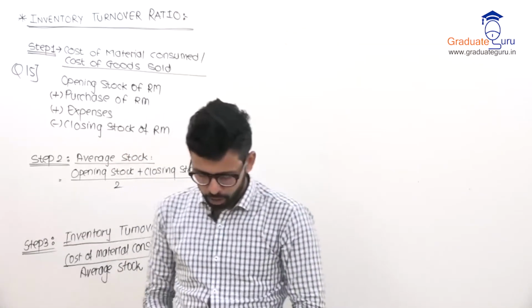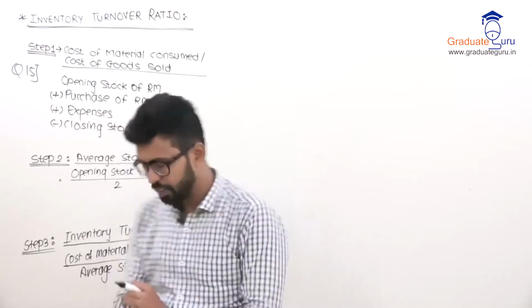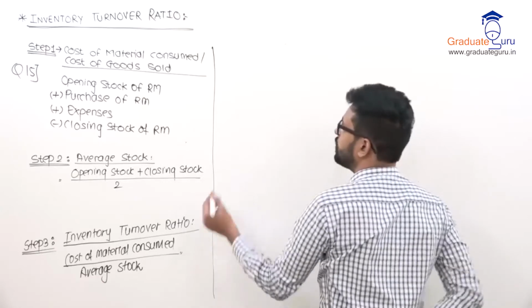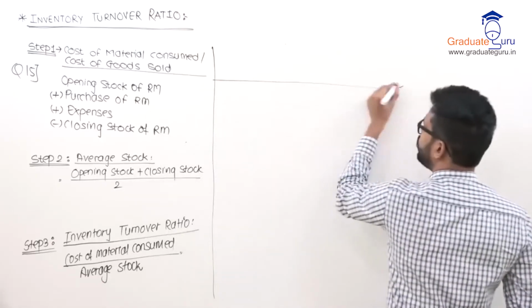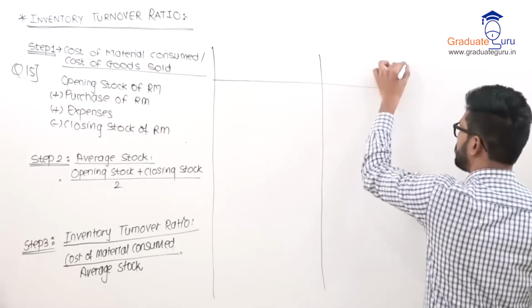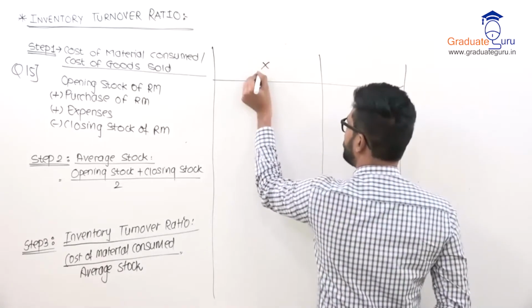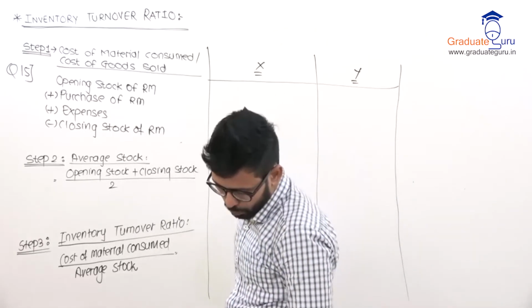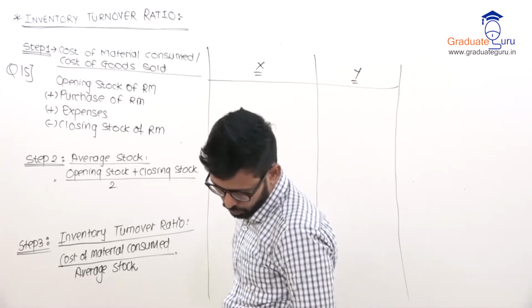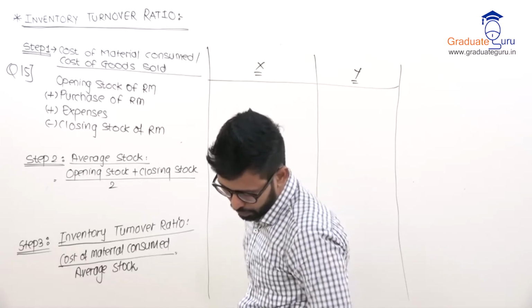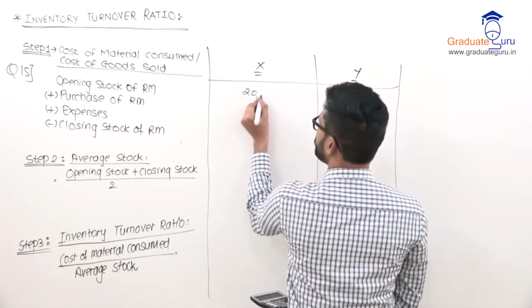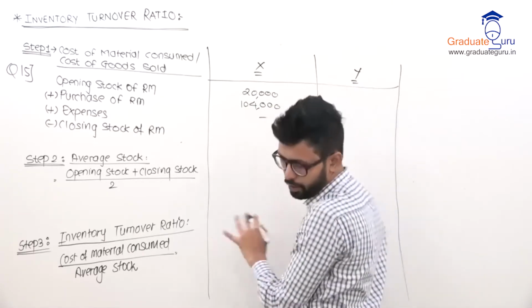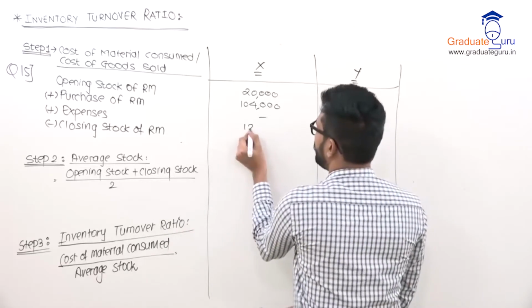Two materials, opening stock, purchase and closing stock is given. ठीक है. So now we will have to prepare few columns. You will see that now there are two stocks. That is your X material, and over here it is material Y. Opening stock 20,000, purchases 104,000, expenses are not there. Your closing stock is 12,000.